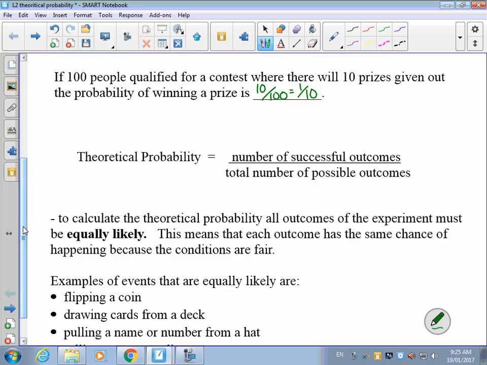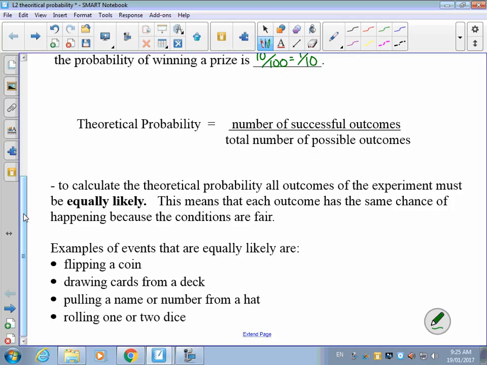So to calculate theoretical probability, all outcomes of the experiment must be equally likely. This means that each outcome has the same chance of happening because the conditions are fair. So things that are equally likely are when you flip a coin, or if you draw a card from a deck, or if you pull a name from a hat, or rolling any number of dice. Their outcomes are equally likely to happen, and we can therefore calculate theoretical probability.